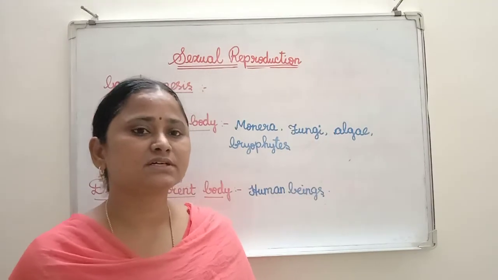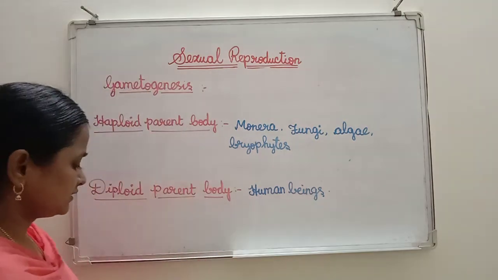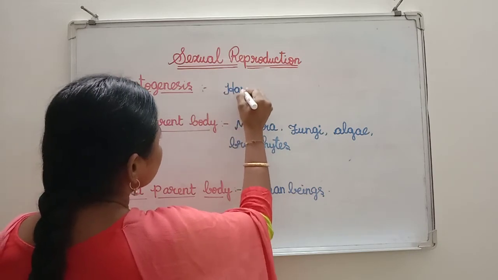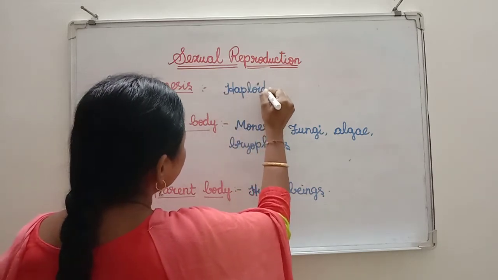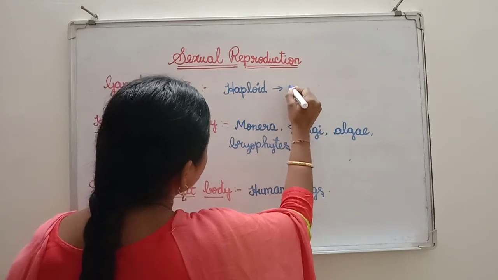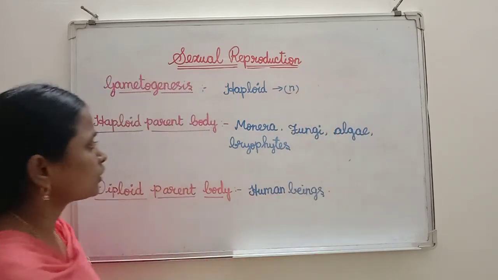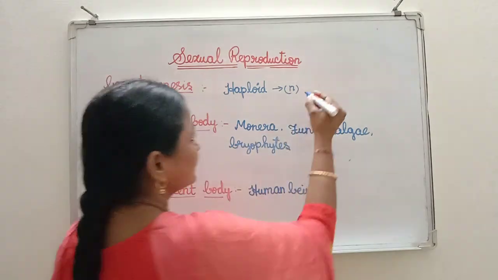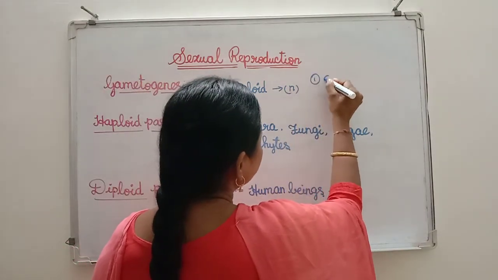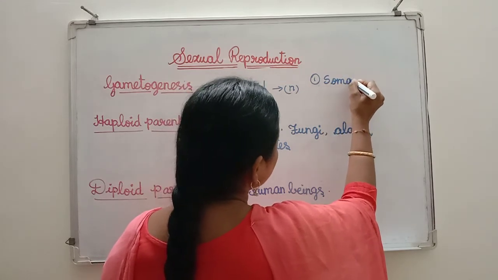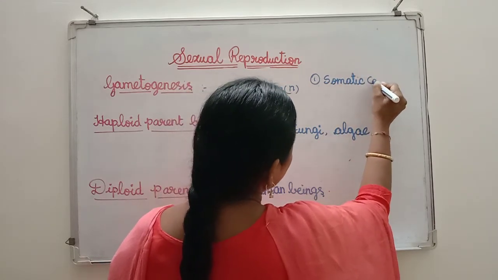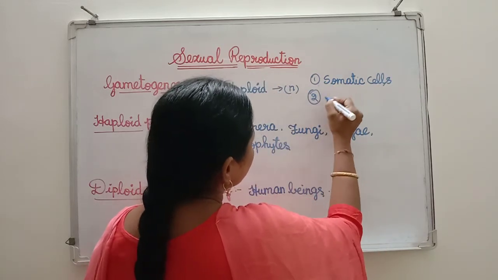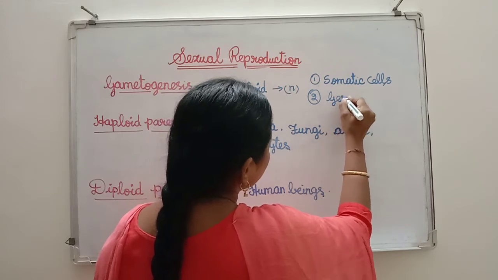Already you know very well, gametes are haploid. Gametes are in haploid condition, so haploid means n condition. There are two types of cells: one is somatic cells, another one is germ cells.